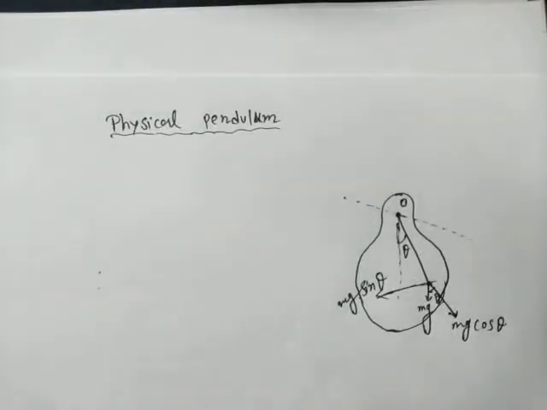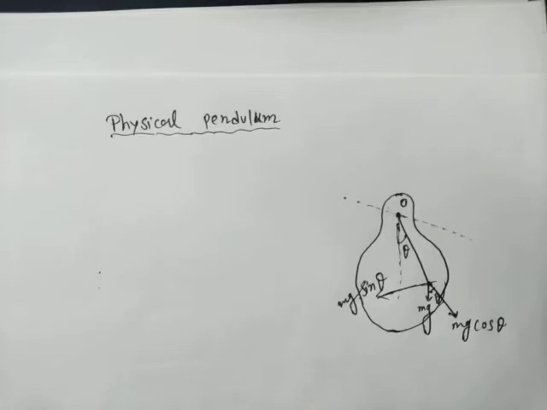So dear students, now let me discuss the physical pendulum. Till now I was discussing pendulums which are point masses, like the simple pendulum.